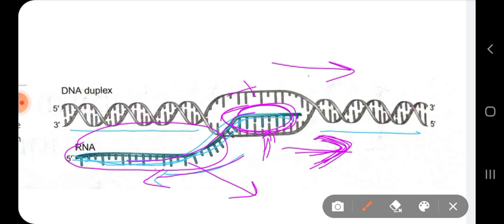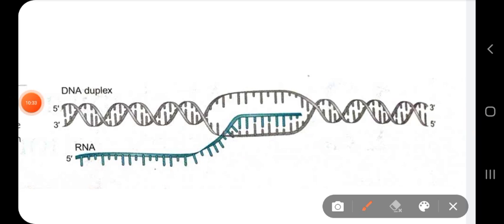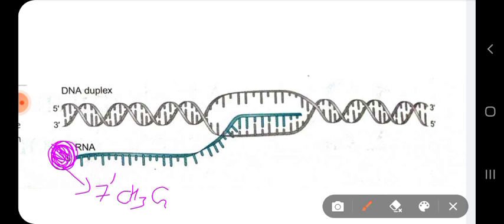Obviously, if the RNA is single stranded, how will it maintain its structure, how will it maintain its stability? Well, some modifications occur on the RNA. At the 5 prime end there is a formation of a cap, and that cap is called the 7 methyl guanosine triphosphate cap.